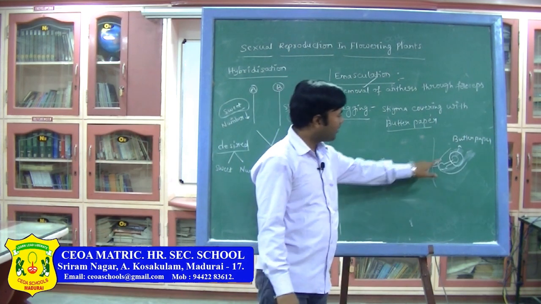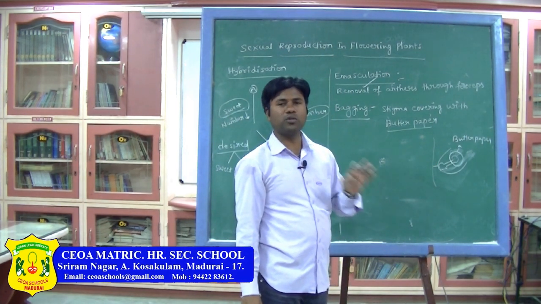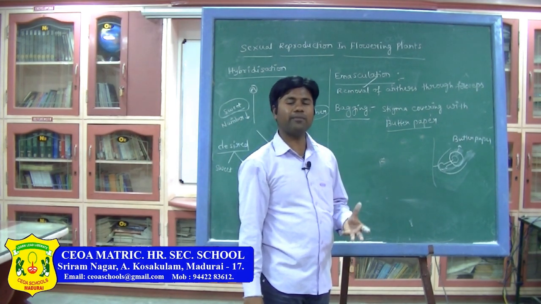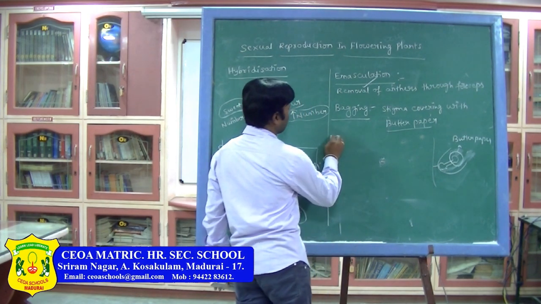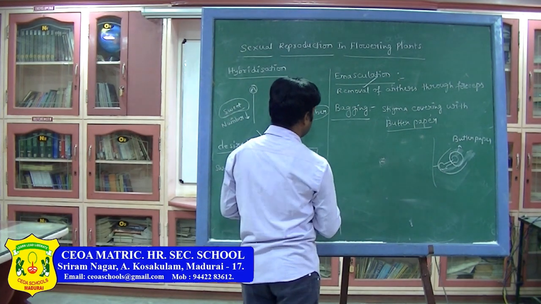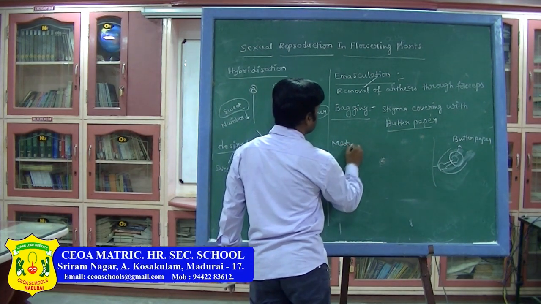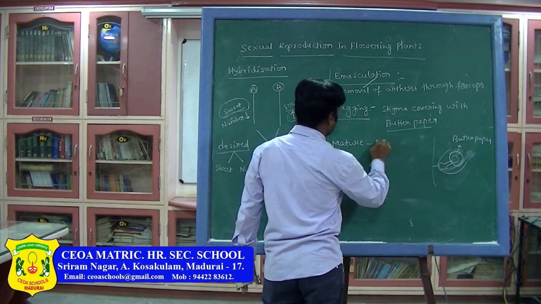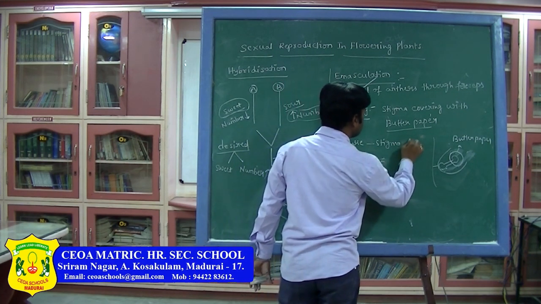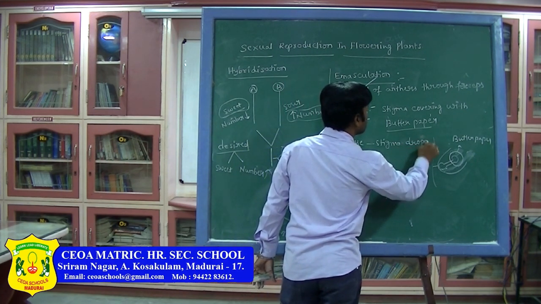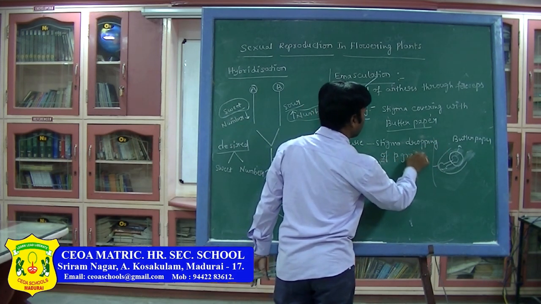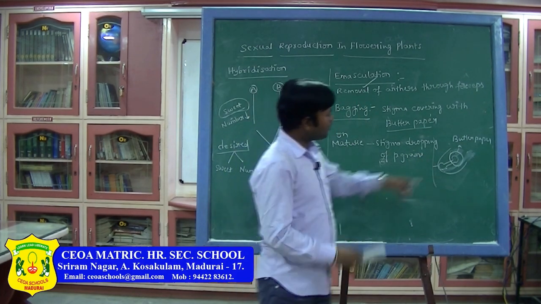Next, now it has reached the mature stage. Whenever it reaches the mature stage, there is dropping of pollen grains on the mature stigma.